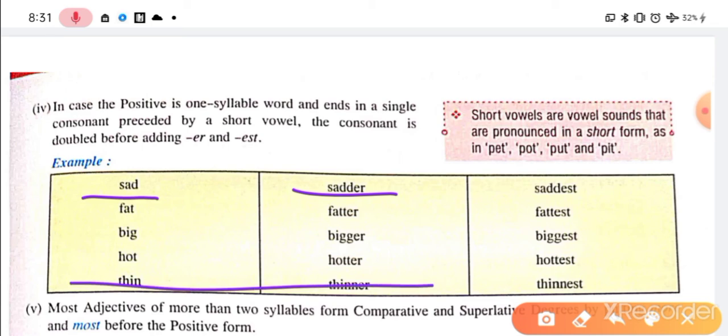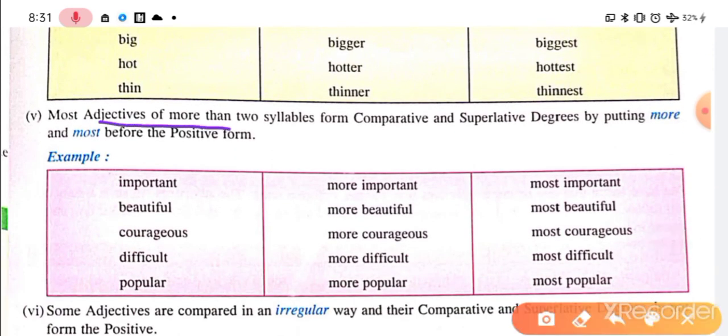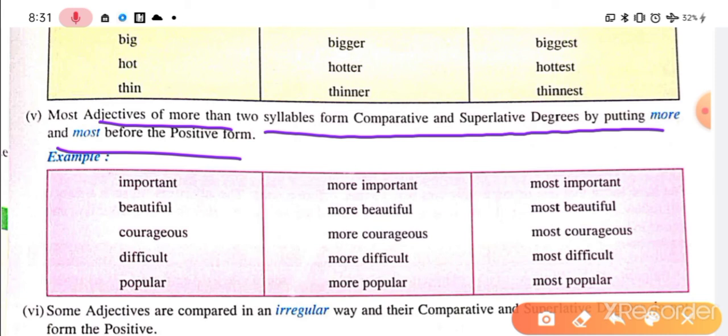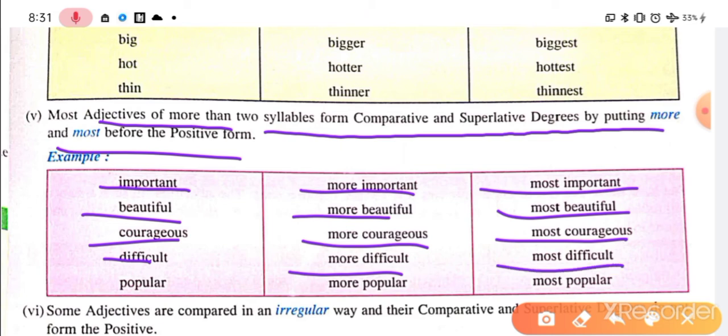Okay, so now see, most adjectives of more than two syllables form the comparative and superlative degrees by putting more and most. This is not the way we were making them before, this is different. Important: more important, most important. More and most we have to add. This we have to learn, guys. Beautiful, more beautiful, most beautiful. Courageous, more courageous, most courageous. Difficult, more difficult, most difficult. Popular, more popular, most popular.